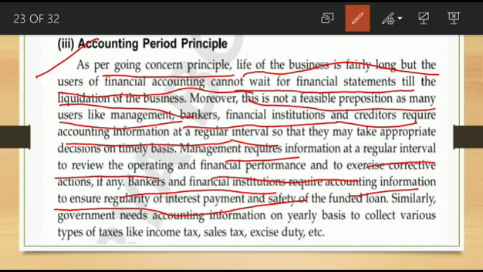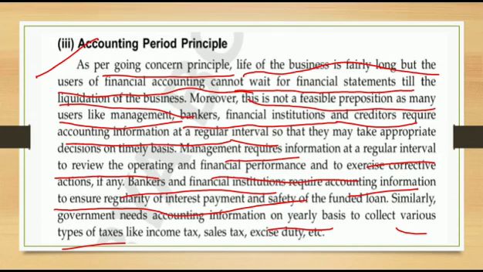Similarly, the government also needs financial information on a yearly basis. Understood? Yearly basis, required for what purpose? To collect the various taxes. So they require different yearly information. Most probably the annual accounting period principle indicates the preparation of a financial statement for a specified period of time. The specified period is one year, or half yearly or quarterly, but most commonly it is followed on an annual basis. That is the accounting period principle.